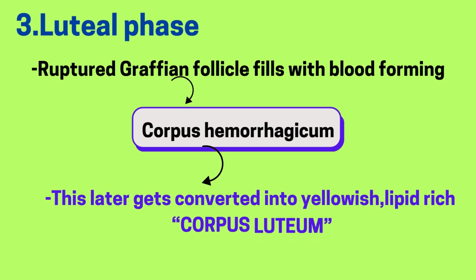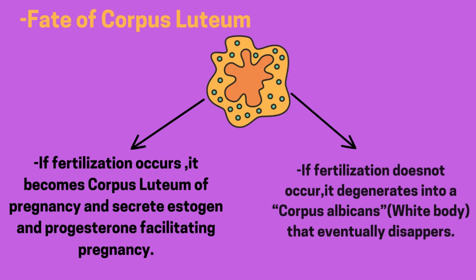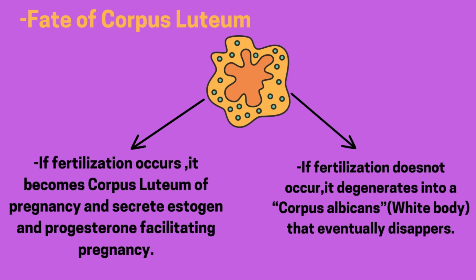Now let's talk about the luteal phase of the ovarian cycle. After rupture of the Graafian follicle, the remaining part of the ruptured Graafian follicle gets filled with blood, forming the corpus hemorrhagicum. This corpus hemorrhagicum later gets converted into a yellowish, lipid-rich body called the corpus luteum. Now, let's know what is the fate of the corpus luteum.